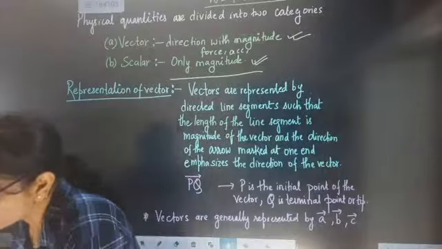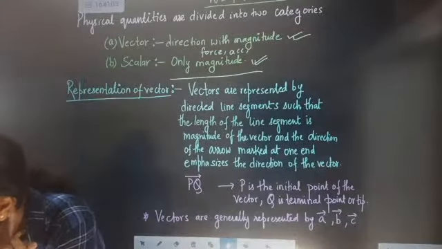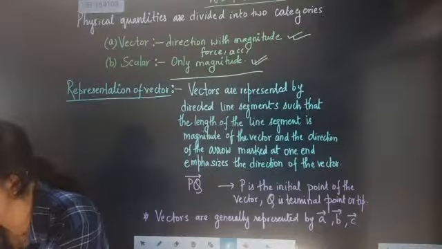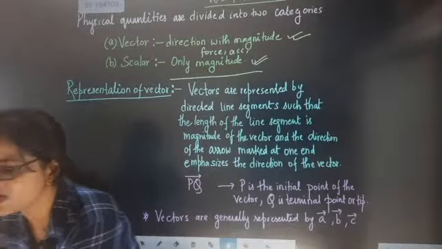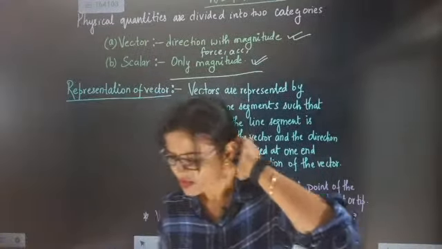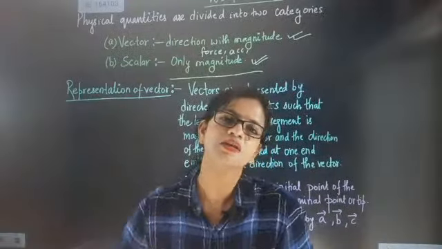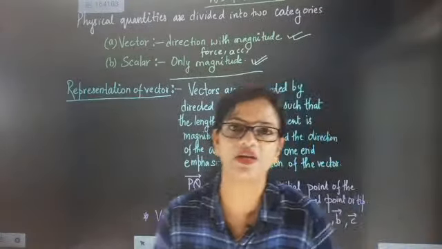Fine, I just want to read Sarvana's point. Vectors are needed because some physical quantities have magnitude as well as direction. To represent the physical quantity, we need vector. Absolutely, Sarvana. And this is the wholesome point, and that is what I also said: if I want direction specific content in mathematics, that means I need vector. So where I am going to present a physical quantity with respect to direction, then 100% I am going to involve vector in that. Fine.